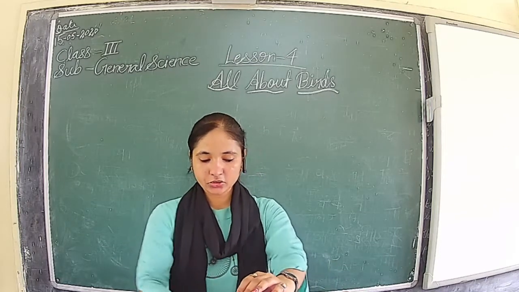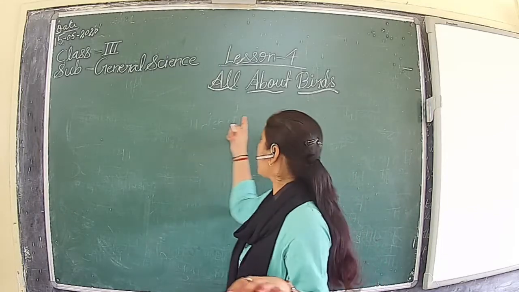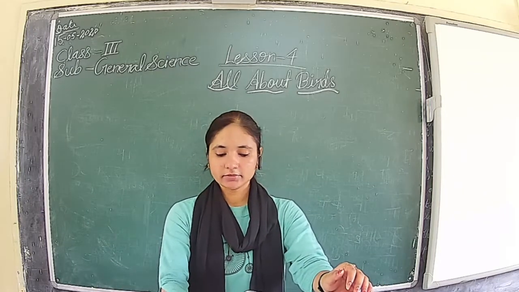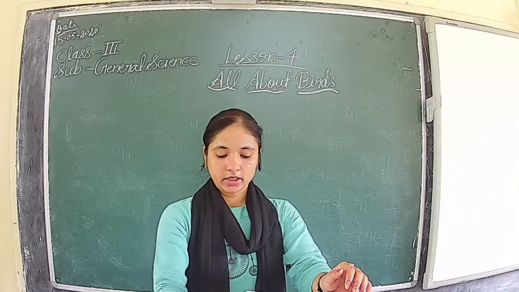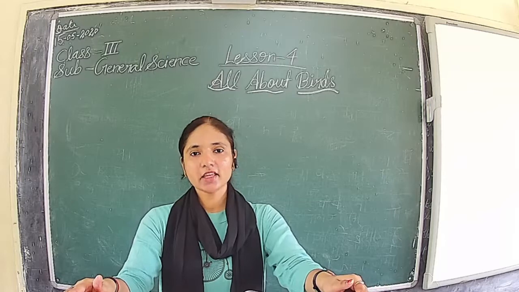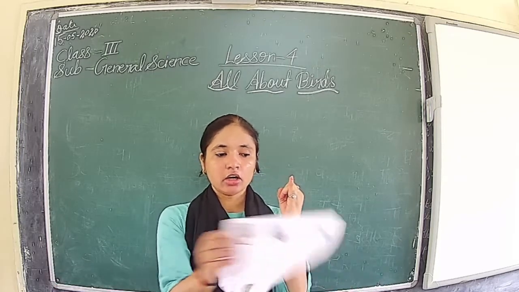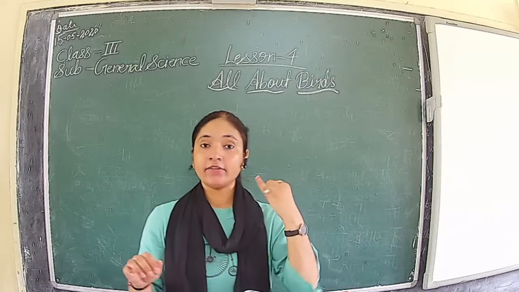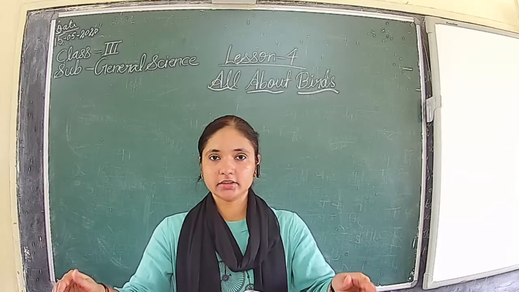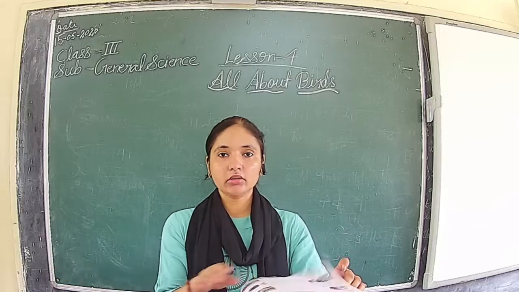And already you know that we are discussing our fourth chapter, all about birds. In this chapter, we will see how birds are classified into different categories on the basis of their beak, then feet and claws, then what kind of nest they make, and what is the work of feathers. Then we have seen how the bird flies.